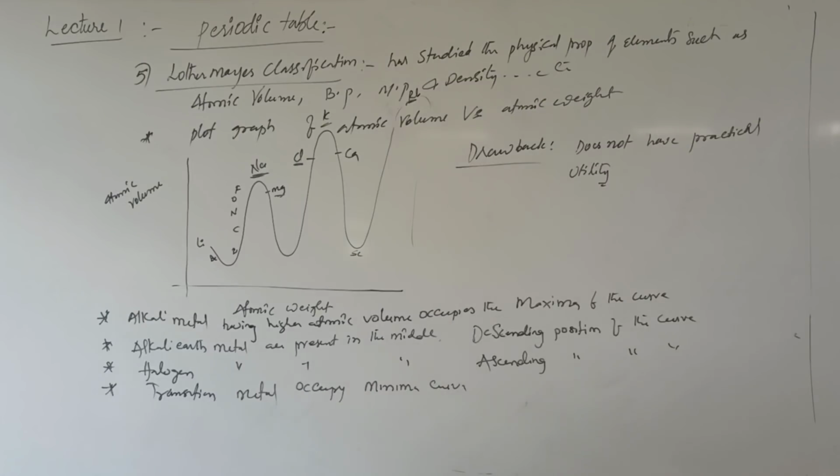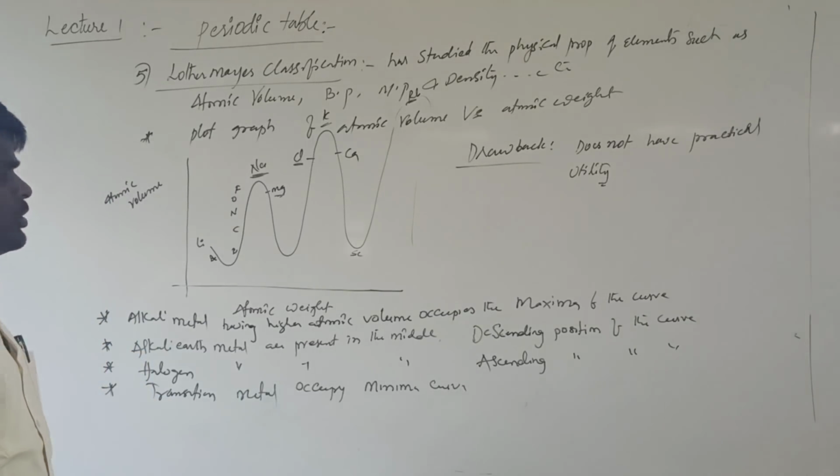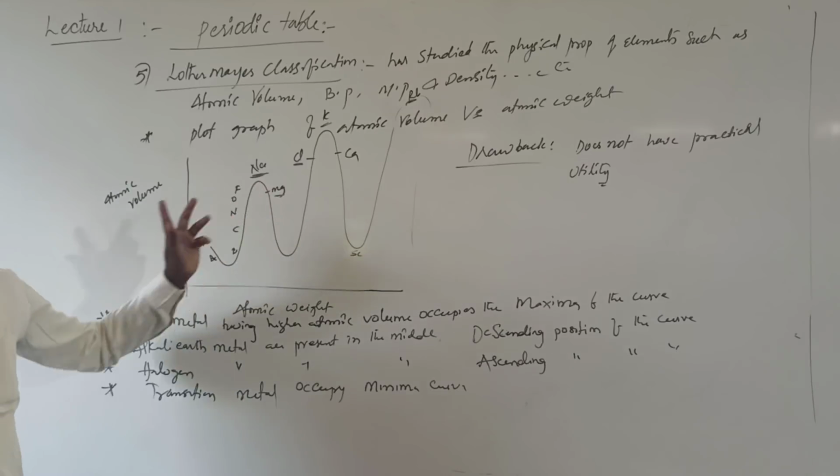And the next classification was made by Mendeleev, which is a very important classification for us from the comparative point of view also. From the Lothar-Meyer classification, the main things to be noted are the positions of various types of elements.